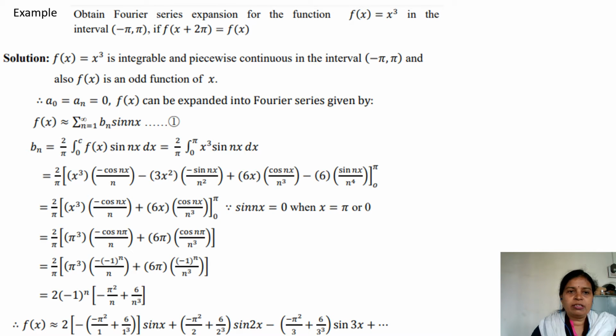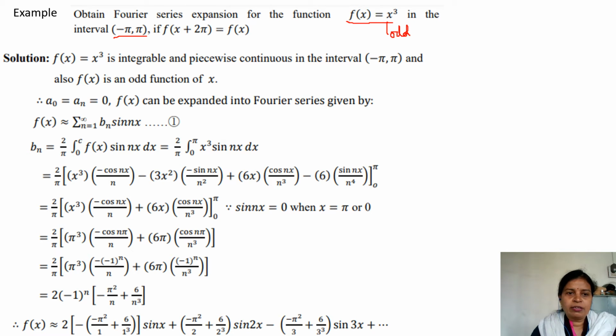Now we'll consider an example where the function f of x is x cube. X cube, as we know, is an odd function because 3 is an odd number. Whenever you have x to the power of an odd number, it will be an odd function. We have to check even or odd because the interval is minus pi to pi.